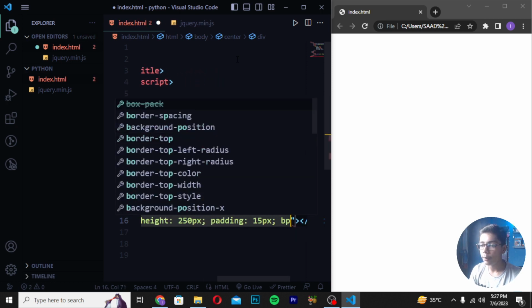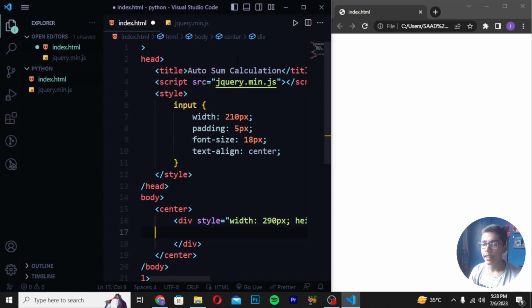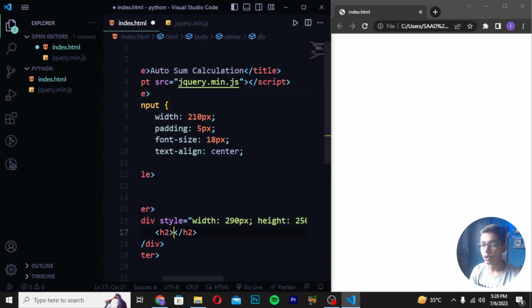Then you have to write the border. The border should be 6 pixels solid, and I will be giving it the AAA color effect. Then directly write an h2 tag. I will now write h2 in which I will write AutoSum, then write calculation. Write like this, and save it.